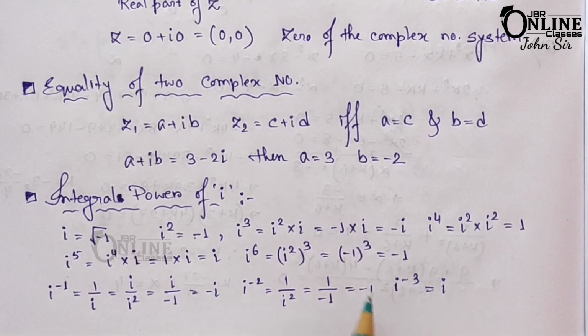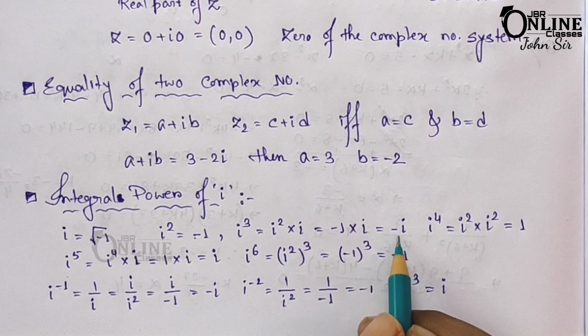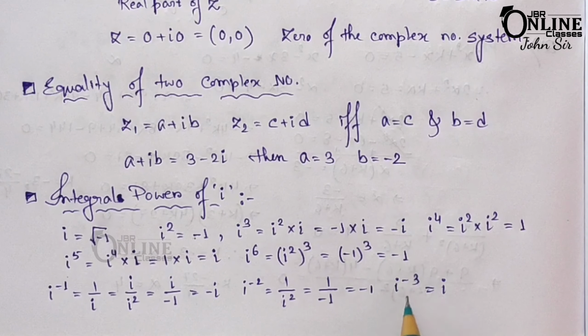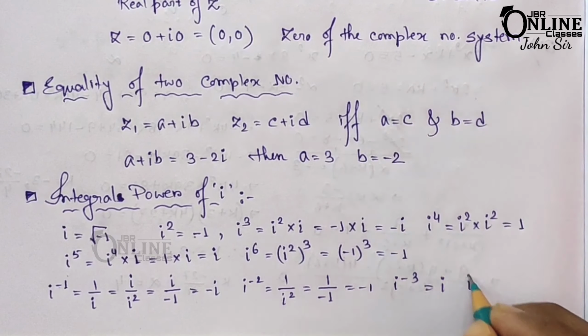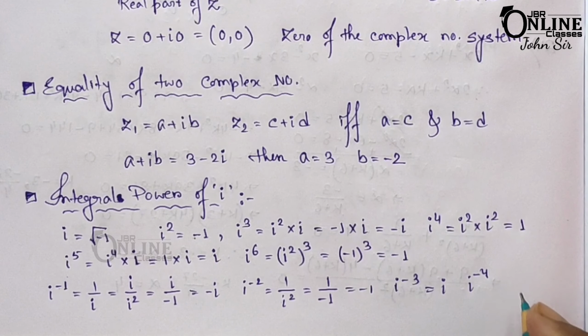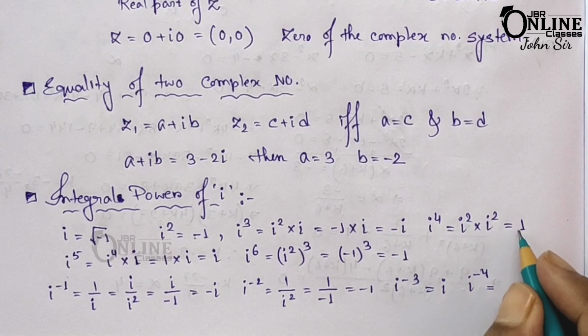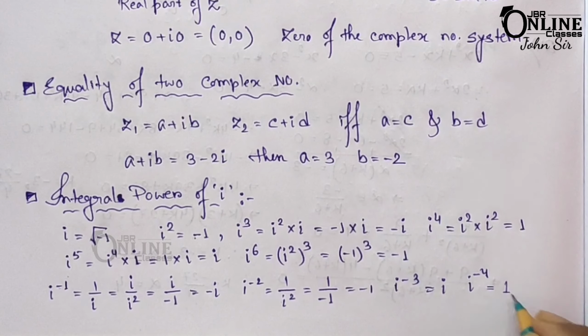Similarly for i to the power minus 3, you will get here i. Why i? Because i to the power minus 3, that equal to 1 by i cube. Okay, and you know that i cube equal to minus i, so again multiply up and down with i, so it will be i by i square, and then you will get here i only. And the last one, i to the power minus 4, that equal to 1 by i to the power 4, that means 1 by 1, so that equal to 1.